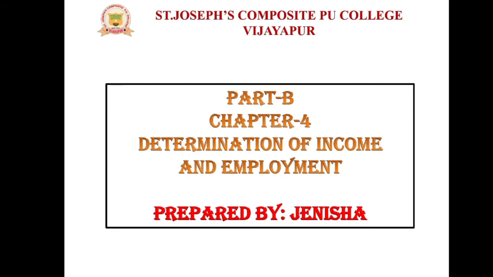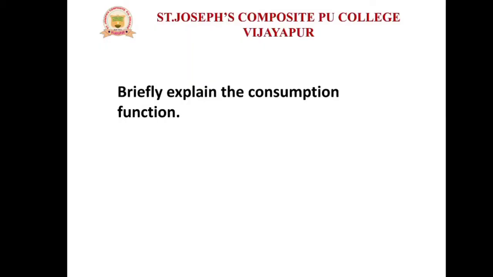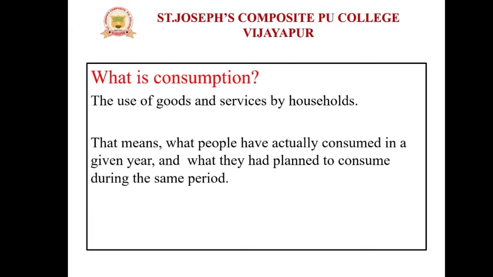Today's revision session. Now we'll discuss one of the 4 marks questions, that is, briefly explain the consumption function. First you need to know what consumption is. In every way, every individual has to consume everything in the environment, right?